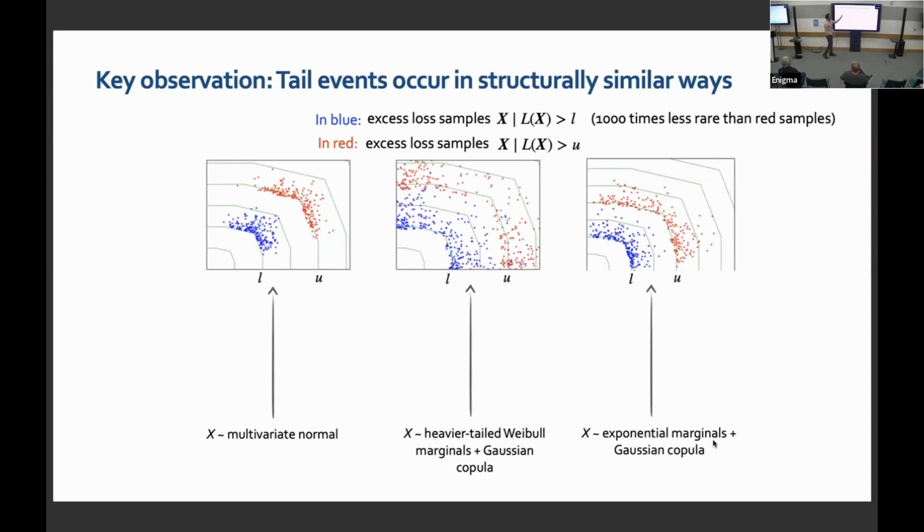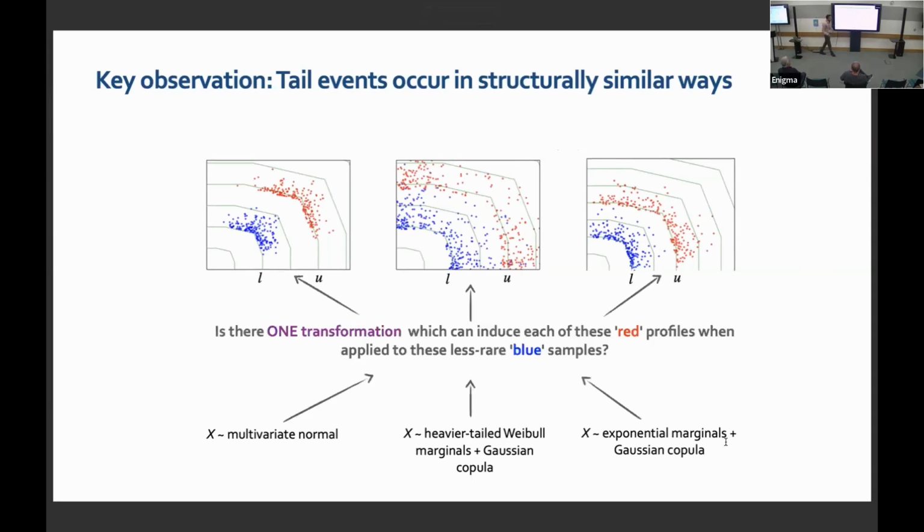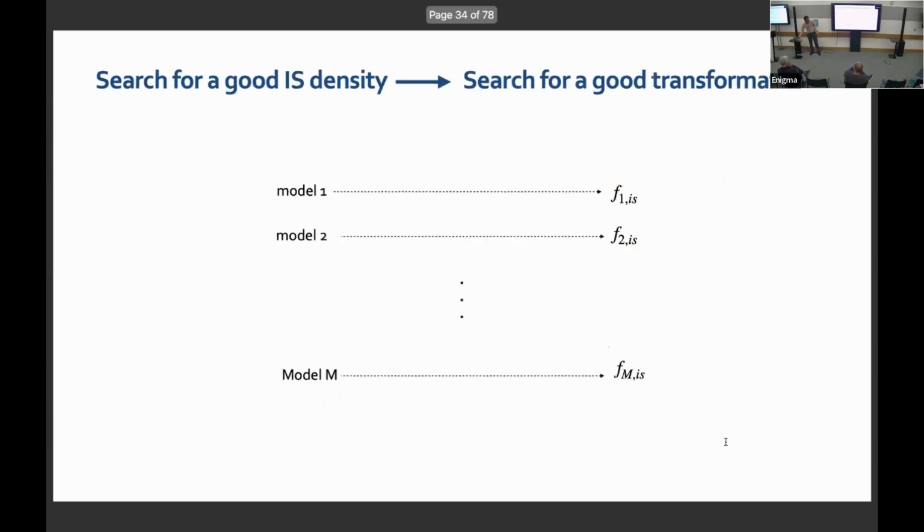In each of the problems, there is a self-similarity in how tail events are happening. Can we exploit that similarity? That is the key idea. So instead of asking for a good change of distribution, we change our question. We ask, is there one transformation which can induce each of these red profiles in each of the problems when applied to the blue samples? For all three panels here, I'm looking for the same transformation which will induce the right concentration in each of the respective problems. Is that possible? There is no reason that such a transformation should exist.